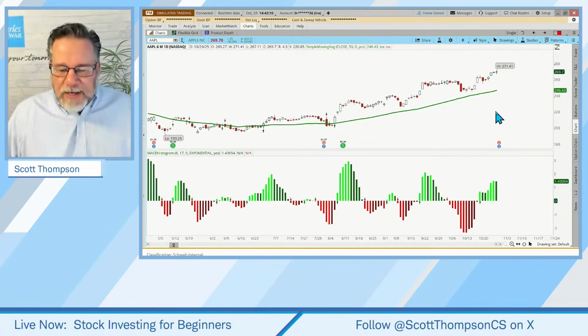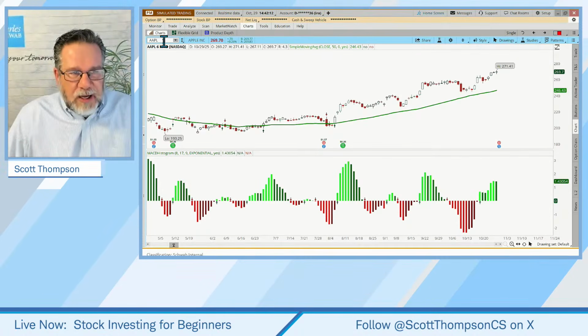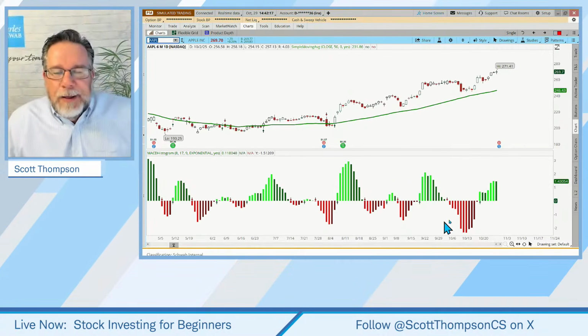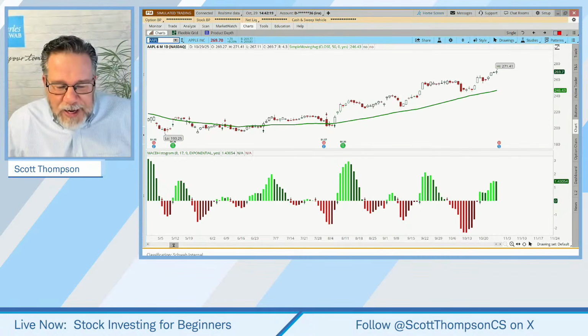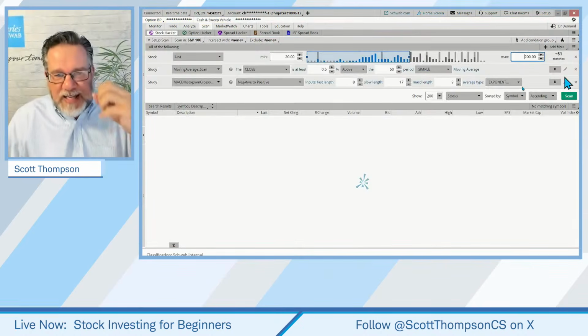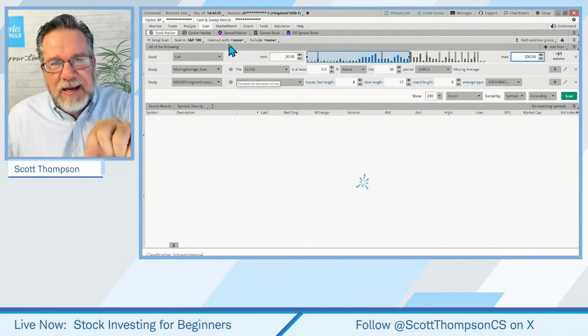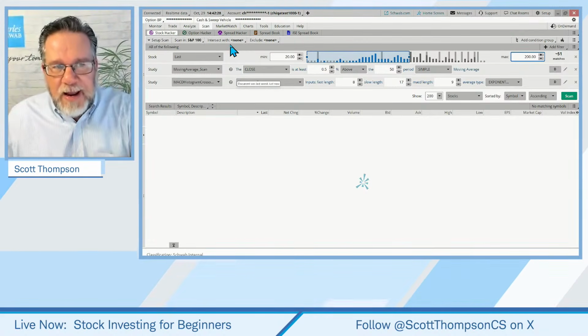Now, for time here, I want to take a look at a stock. Well, let me show you a couple things real quick. I'm really getting pressed on time here, but I want to show you a scan. The link for the scan is in the description already.